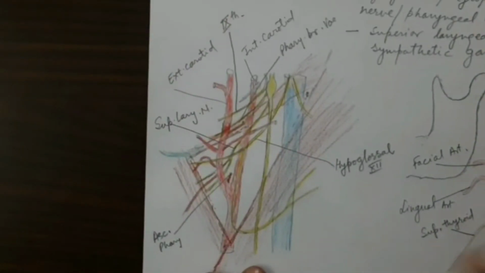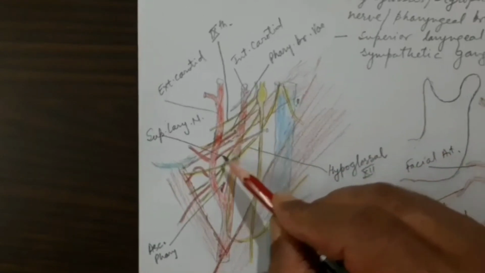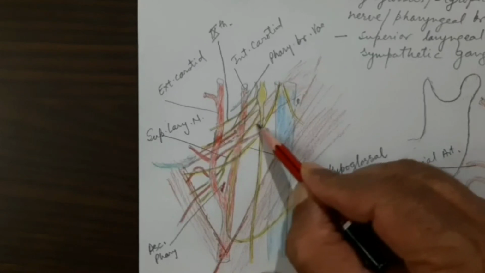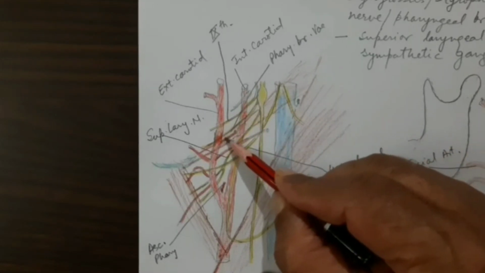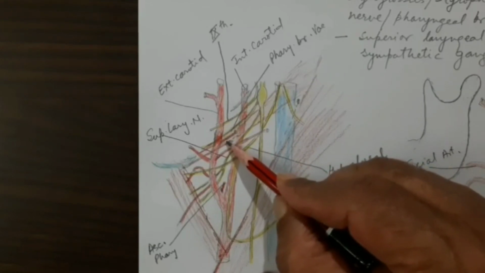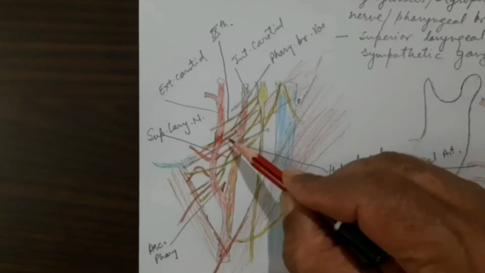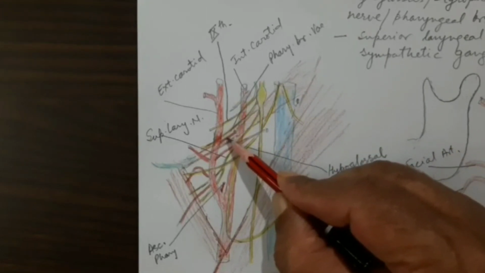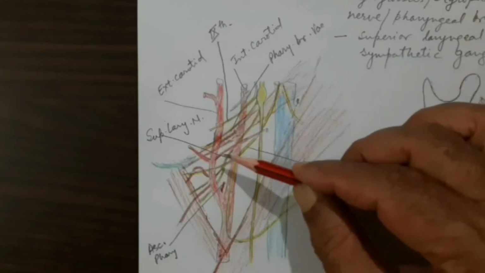See in this diagram, where the digastric belly is very lightly drawn, this was the occipital artery at the lower margin of the digastric muscle, but at the upper margin of this digastric muscle runs the posterior auricular artery. That means the posterior auricular artery takes origin above the carotid triangle.